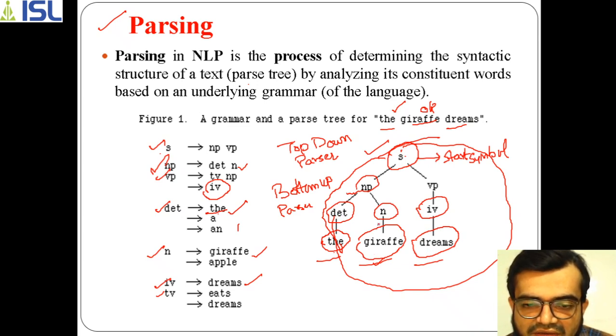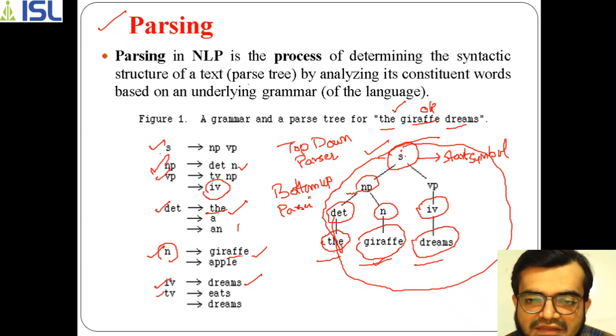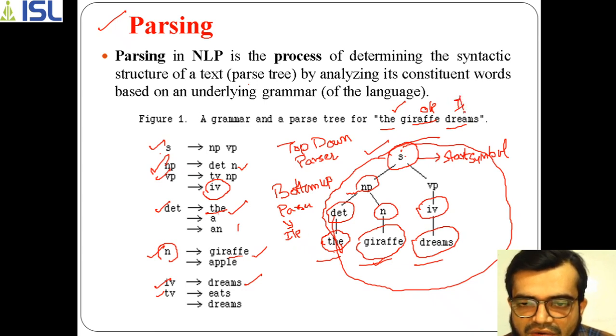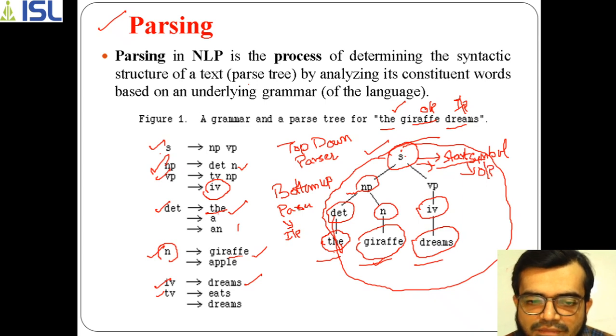Then for giraffe it takes noun. Then for dreams it goes to verb, and so on. Finally you reach the start symbol S. If you reach the start symbol S, it means the bottom-up parser process has been completed. So for a bottom-up parser, the input is the sentence and the output is the start symbol.